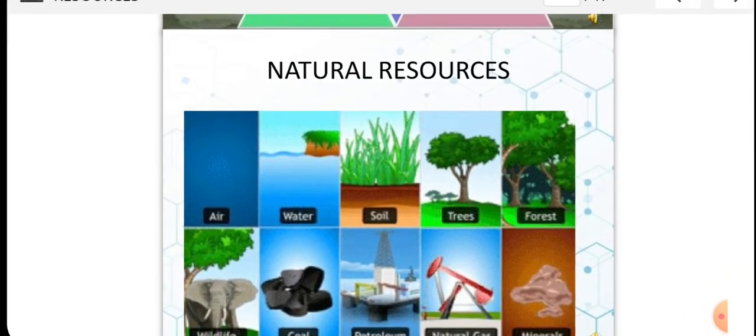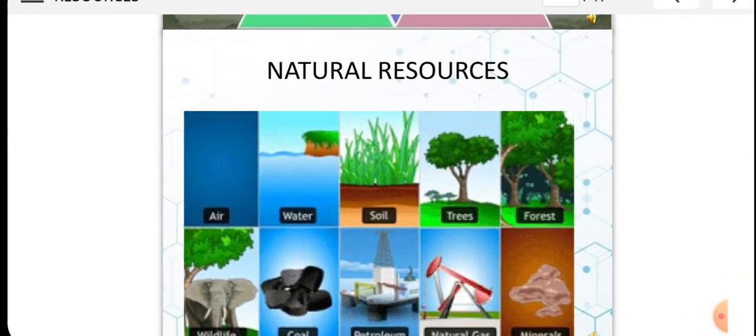So first of all, we are going to understand natural resources. Natural resources are generally classified as resources that are drawn from nature and used without much modification. For example, the air which we breathe, the water in our rivers and lakes, the soil in which farmers grow crops, and minerals are all natural resources.